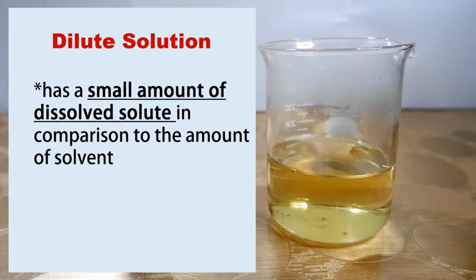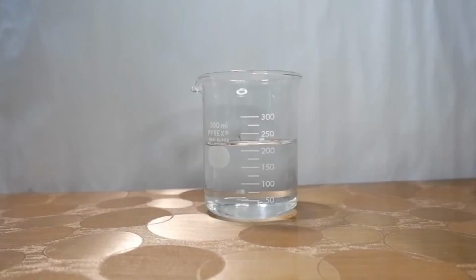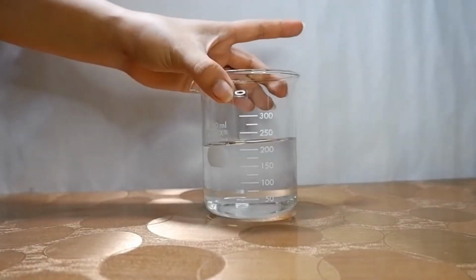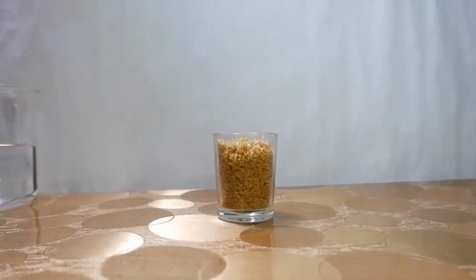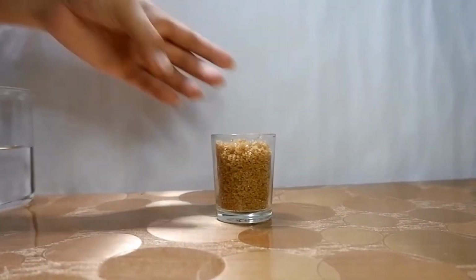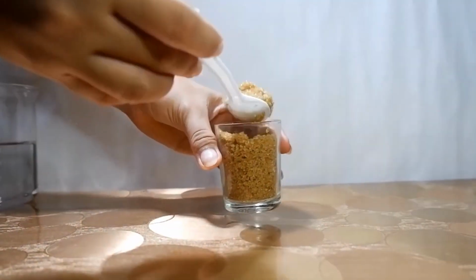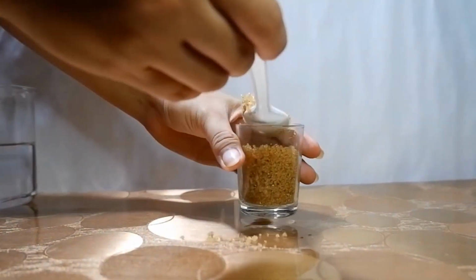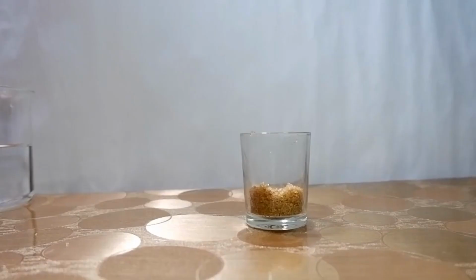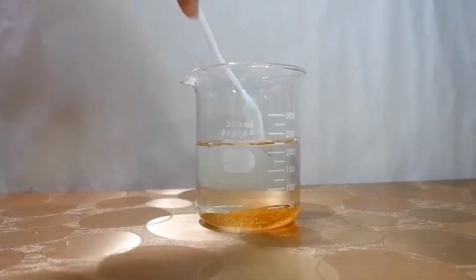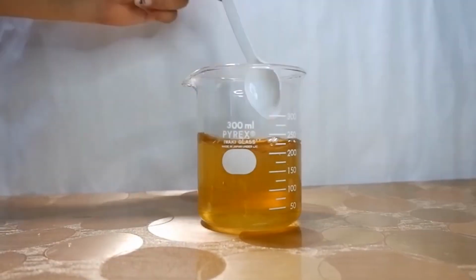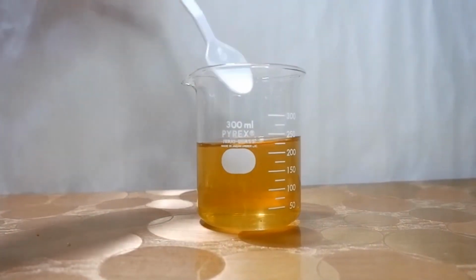Suppose let us take a beaker. In that beaker we have taken 200 ml of water and we are adding some amount of solute to this. The first time we will prepare the dilute solution, so we will reduce the amount of sugar that we are adding. We will take a small amount of sugar and add it to the 200 ml of water that we have taken in the beaker, and we will stir it well till the sugar is completely mixed.